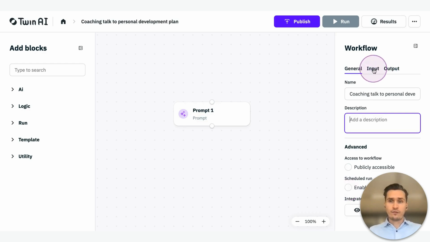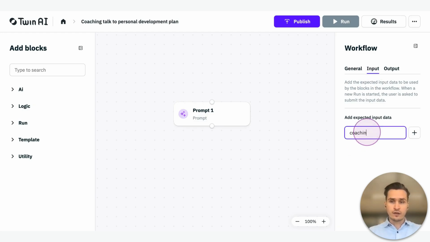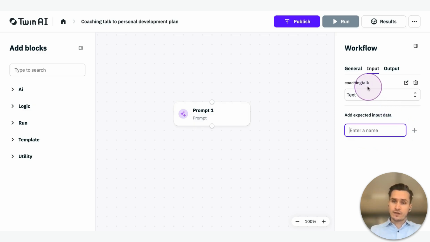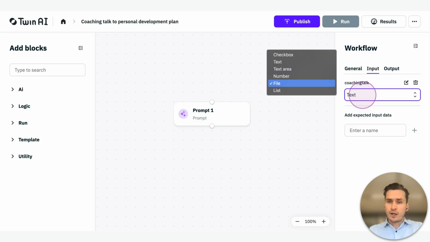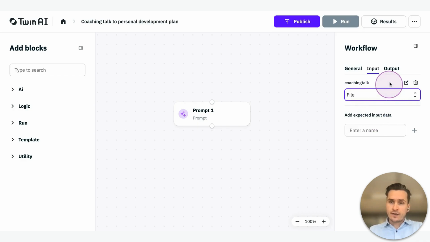The second tab of the workflow's general settings is input. I know the input is going to be a coaching talk, so I'm just going to type in coaching talk over here. Click the plus button or click enter, and now it appears over here. We obviously know the coaching talk is a talk, it's not text, it's a file, because the coaching talk is a file that the coach will upload. Click on the drop-down menu. Sometimes when I record the video, drop-down menus aren't shown, so I might paste it in later. But we are going to select file over here, and that's about it.